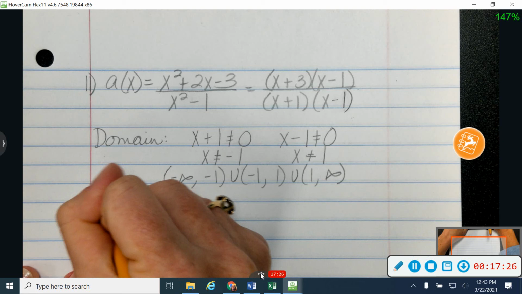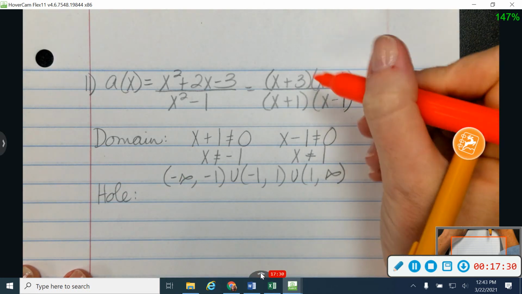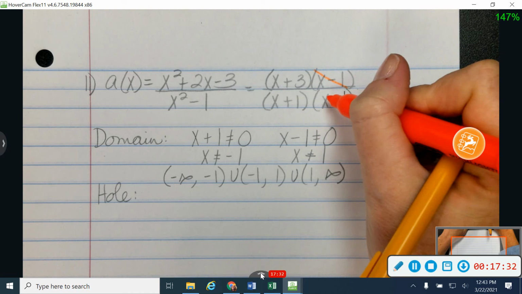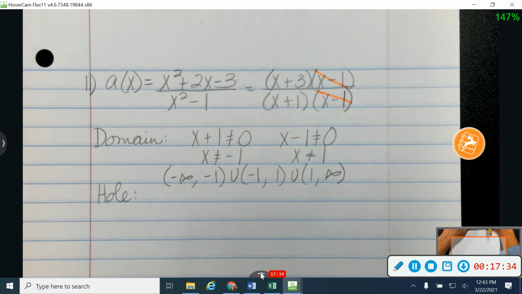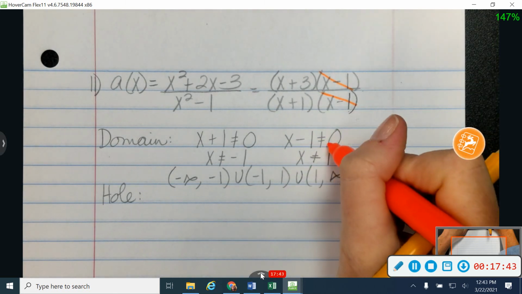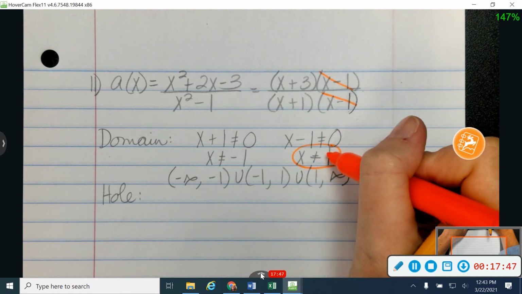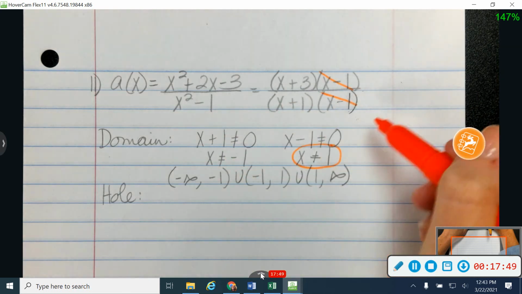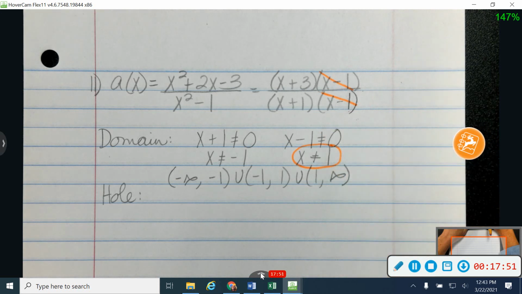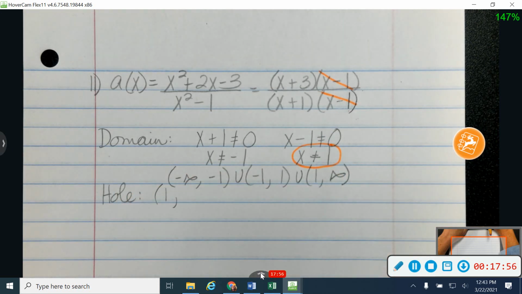Okay, this time I do have a hole, and that's because a hole factor here will cancel out with a hole factor here. Excuse me. Okay, whichever factor canceled out, the domain that goes with that is what's going to give me the x part of my hole. So this domain was over here. This one right here is what's going to give me the x part of my hole. So my hole is going to be at an x value of 1.